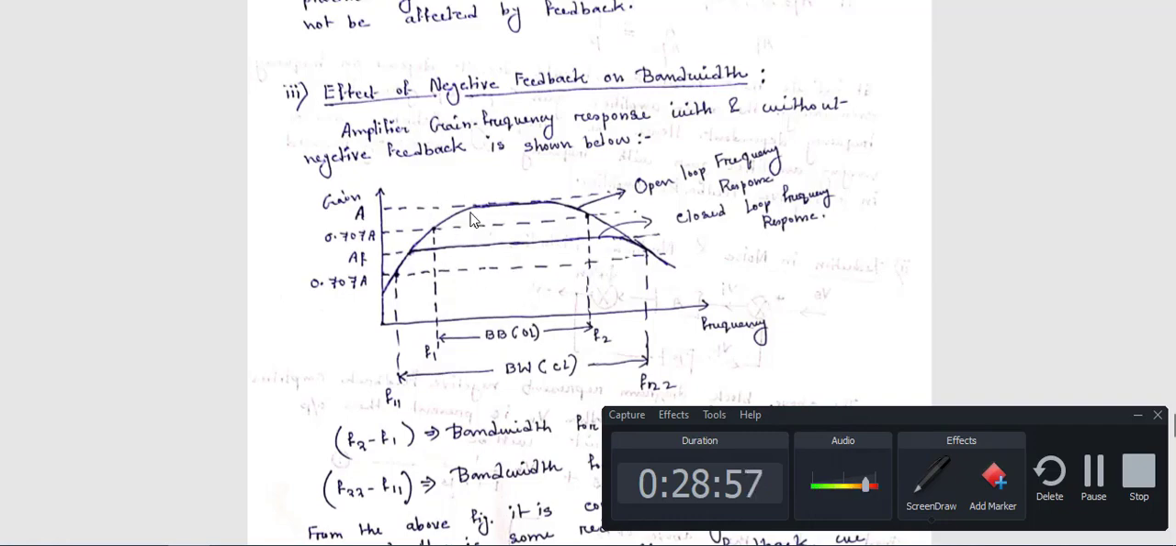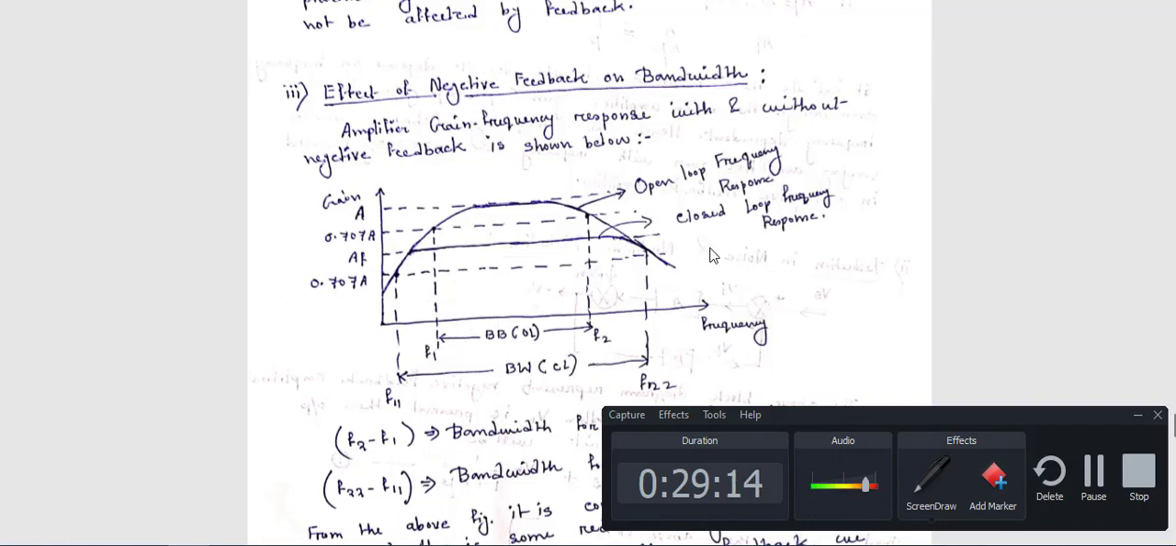Now if you consider this open loop configuration, this diagram, bandwidth means the difference between two frequencies, that is the lower cutoff frequency and the upper cutoff frequency, that means this one and this one. So what is the bandwidth? So this.